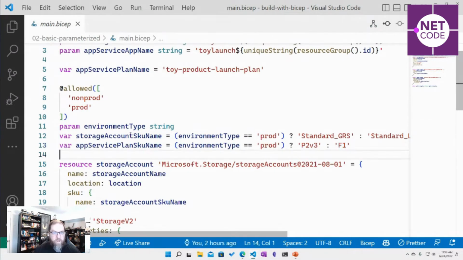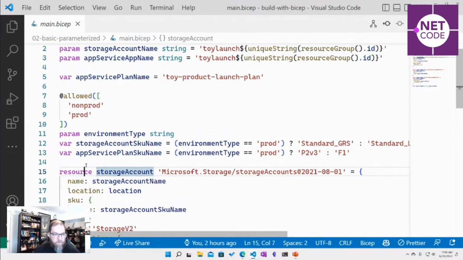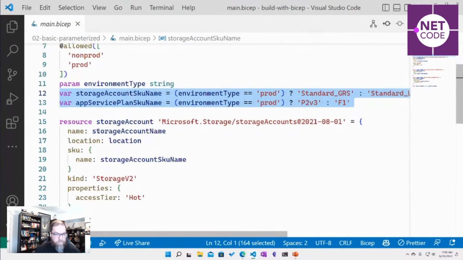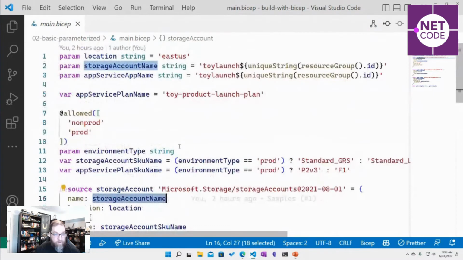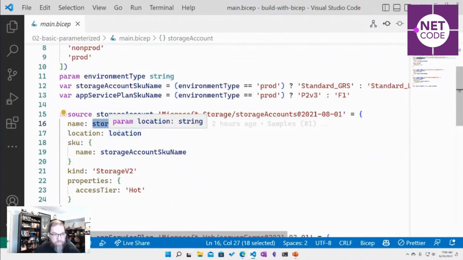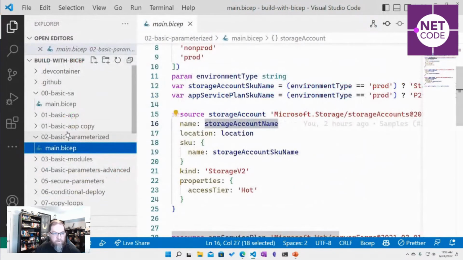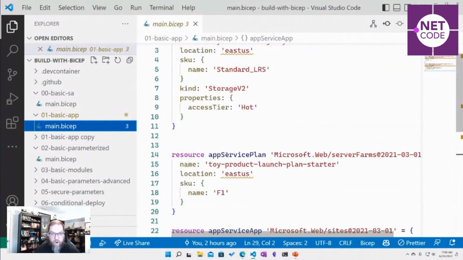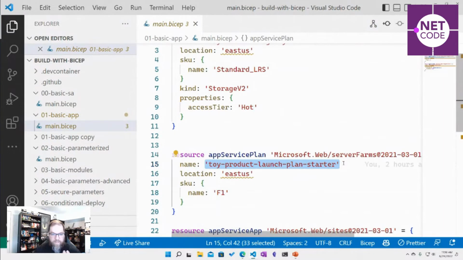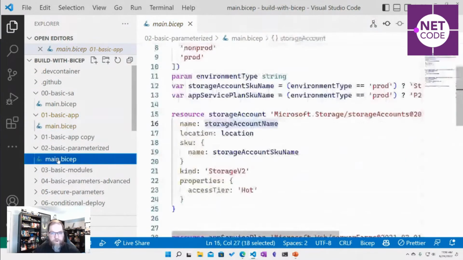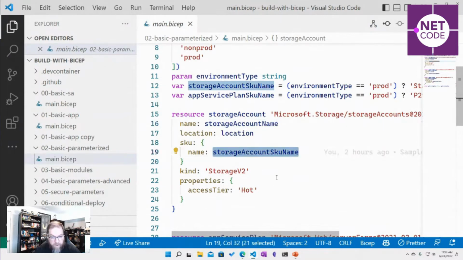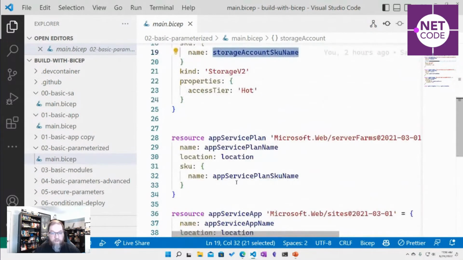So we've got all these parameters, and then we have a couple of local variables that we've built, and we just use them. So our storage account name, that was that parameter up above. We've just gone from saying, and I'll bring back up the previous version, we've gone from saying, hey, I want this string as my name to, hey, let's use this parameter as the name. Let's use this parameter as our SKU type.